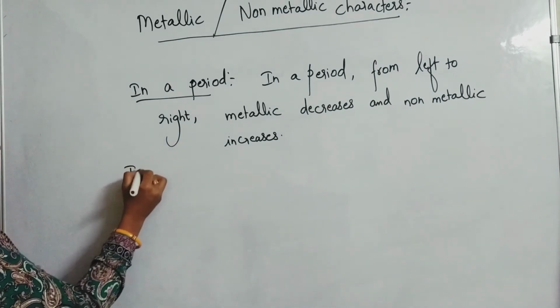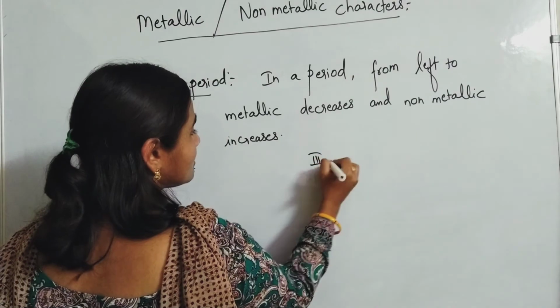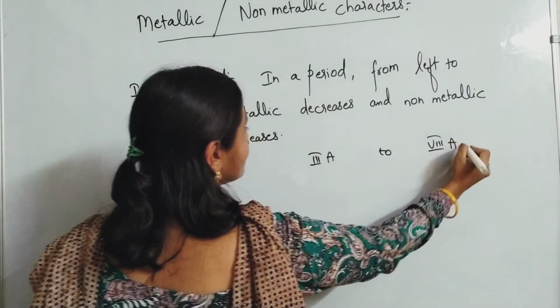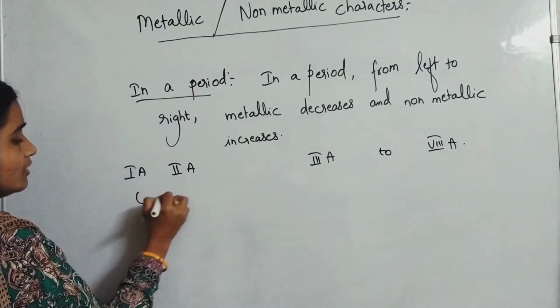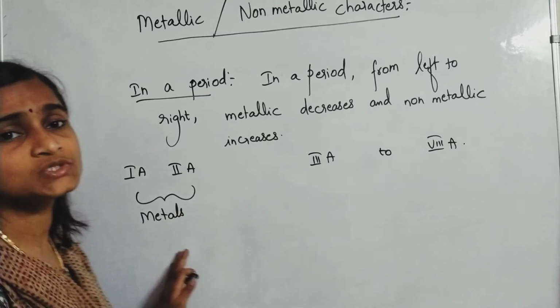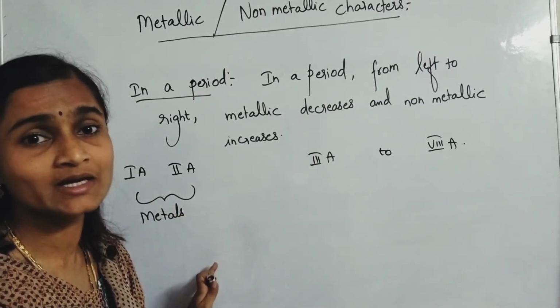Okay, please remember this. So 1A group, 2A group, 3A to 8A. 1A group and 2A group both are what? Metals. Most of the elements are metals. Hydrogen, of course, is only the exceptional case.